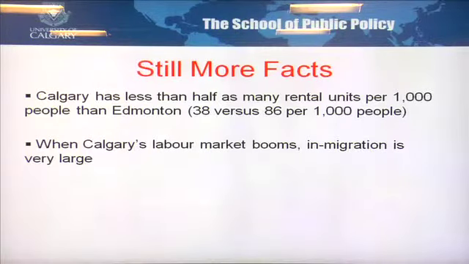So we investigated further. The next thing that we looked at was how in-migration responds to changes in the labor market in the two cities. It turns out that when Edmonton booms relative to elsewhere, relatively few people move to Edmonton. There are some, but not nearly so much as in Calgary. Calgary is a magnet for people. When the job market improves here, people flood to Calgary looking for jobs.